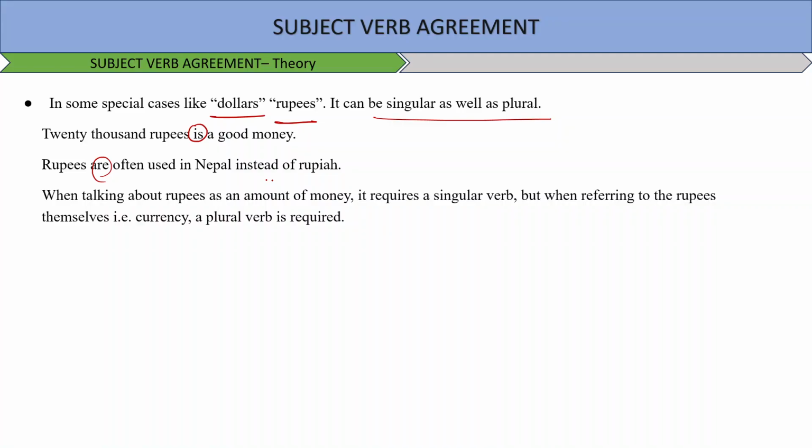Next, in sentences beginning with there is, there are, the subject follows the verb. For example, there or here. The verb will come first and the subject will come later. Since there is no subject, the verb agrees with what follows. For example, there are many files. So there are files. You see, there is a file, singular, verb singular, plural, verb plural, right?